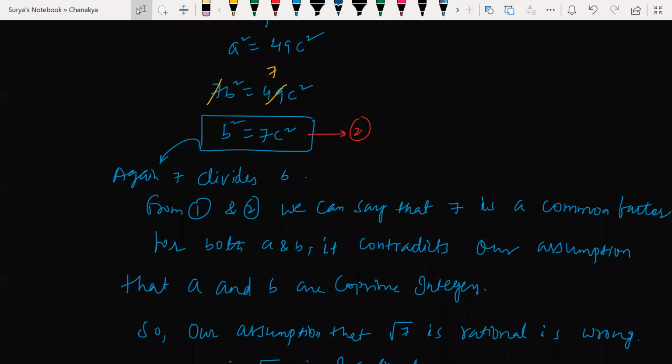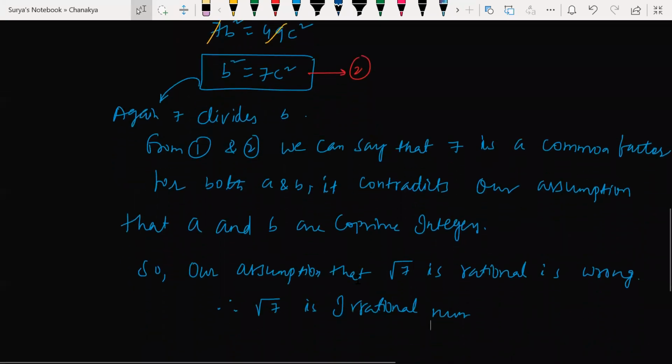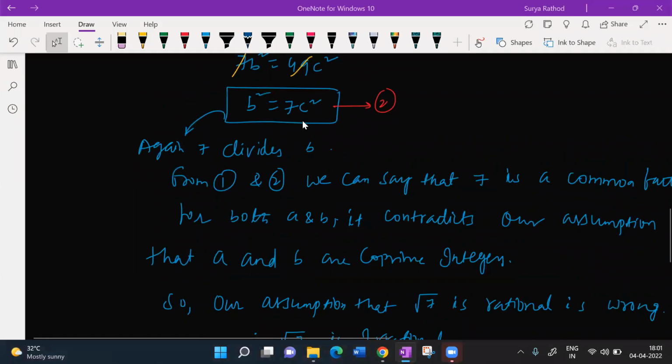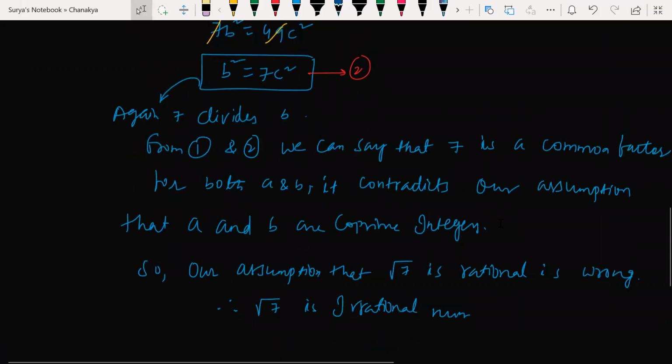Isn't it, beta? Can anyone of you explain what I wrote in the last 5 lines? Bhumika, can you explain this?